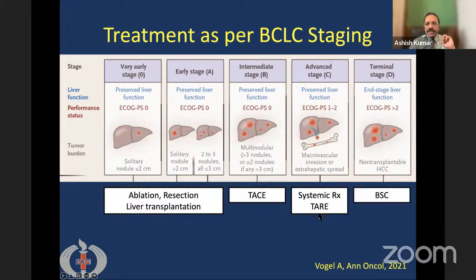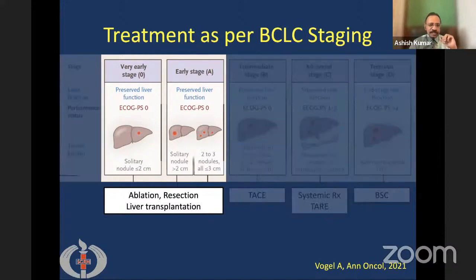And for terminal stage cancer, we can only give best supportive care, because none of these treatments are tolerated by these patients. So coming to the first type of treatment, which is done in early stage or very early stage, that is the curative. One is ablation, resection, and liver transplantation.